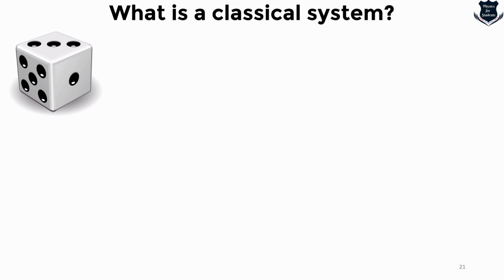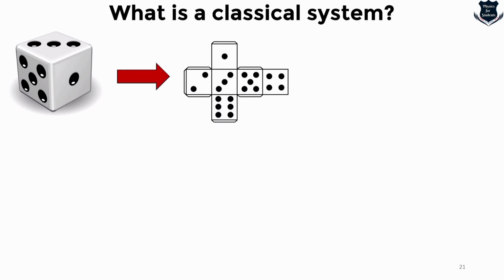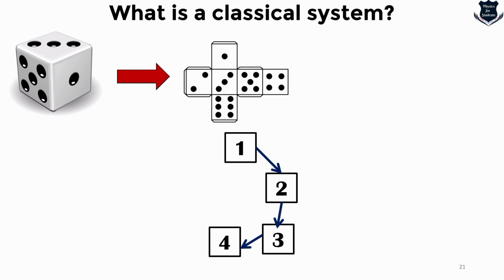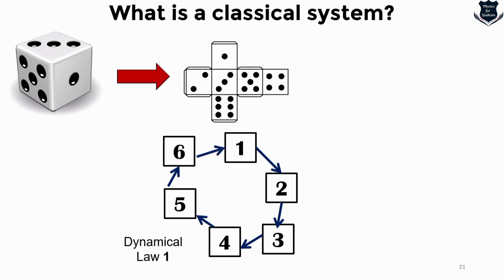To make things a little more complex, let us imagine that we have a cube, and if you try to analyze the cube, then we see that you can go from 1 to 2, 2 to 3, 3 to 4. So these have 6 options and 6 states. Say, for example, we call it dynamical law 1, right?